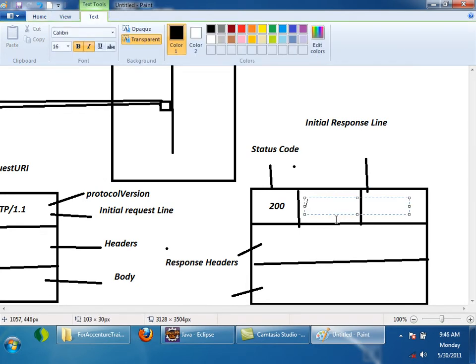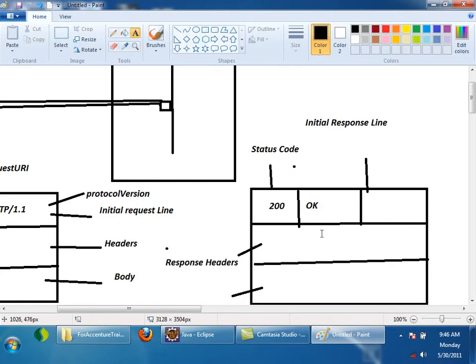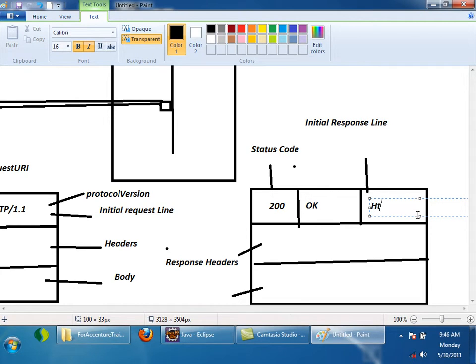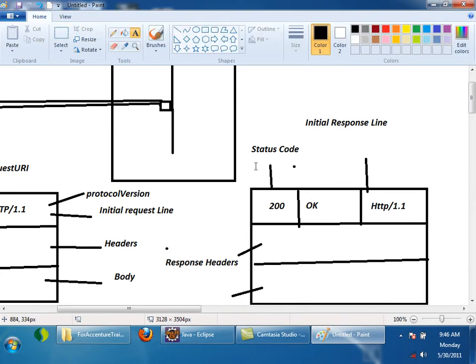The second part, status description. Generally for success, the status description will be OK. For not found, it will be file not found. Like that, the second part will be status description. And third part will be again the version of the protocol which the server is following. Server might be following a different version of protocol. Client might be following a different version of protocol, right? The third part says by using which version the response is being sent. This is the protocol version. Whatever the server version, right?